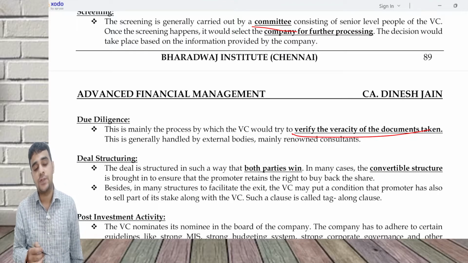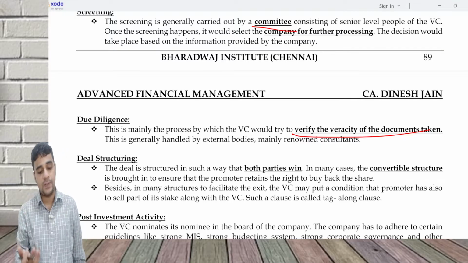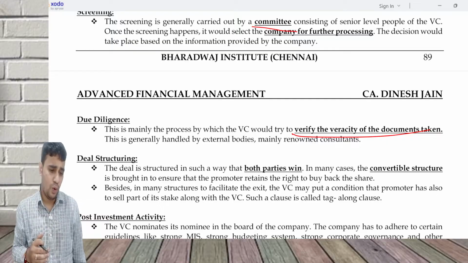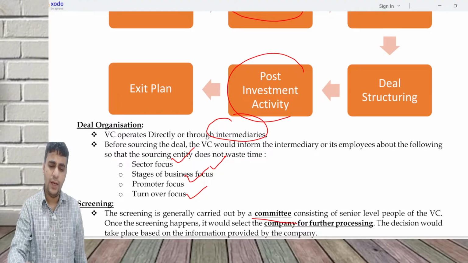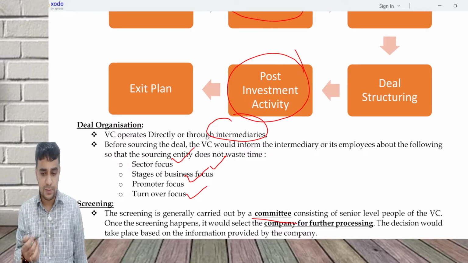After this, you will have to structure a deal. The deal has to be structured in such a manner that both the parties win. There will be an equity investment along with some convertible instruments. Debt will be very low in a VC investment. After this, we will have to monitor the performance of the company in which the investment has happened.